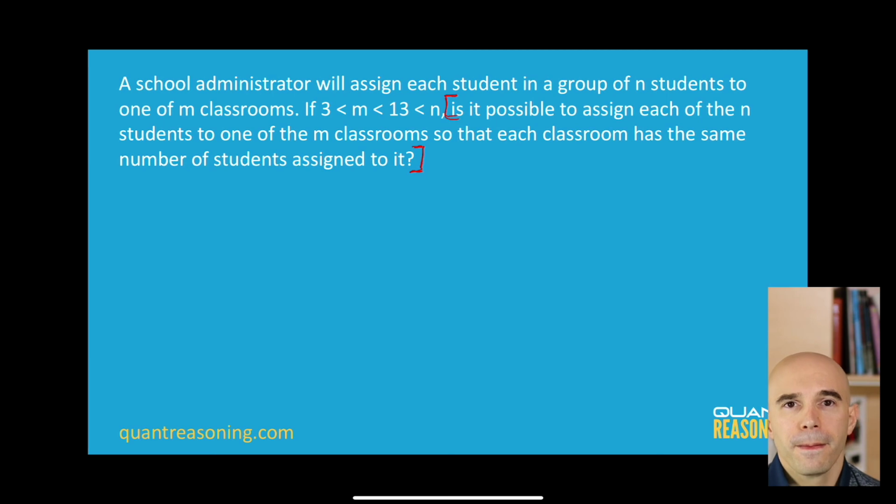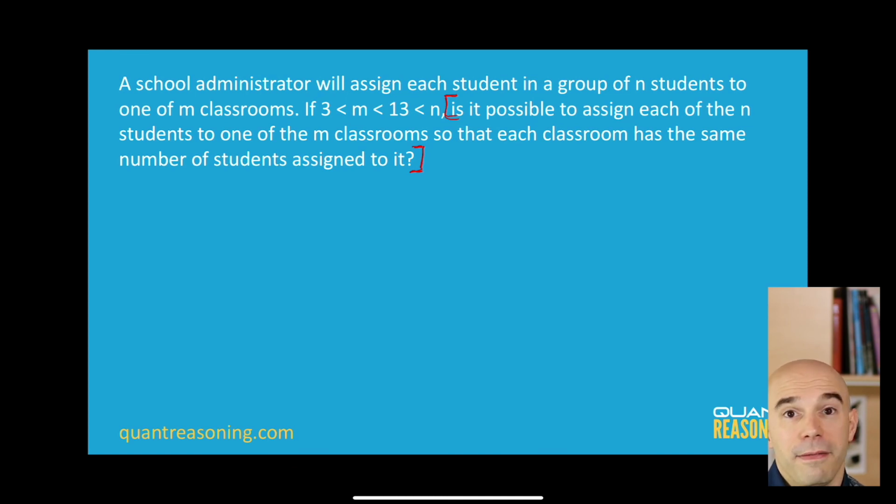Yeah. You're exactly right, JD, but what's a much simpler way to ask that? How would you explain this to your grandma? Exactly. Very good, Emmanuel. The number of students would be divisible by the number of classrooms evenly, meaning an equal number of students in each classroom if n is divisible by m. So that's what this question is asking. Is n divisible by m?